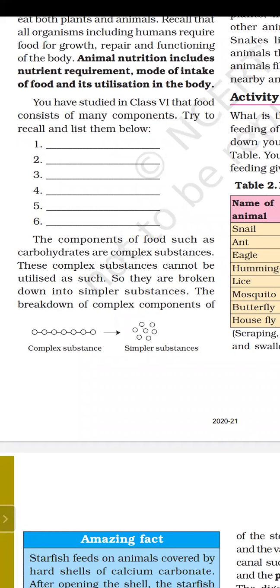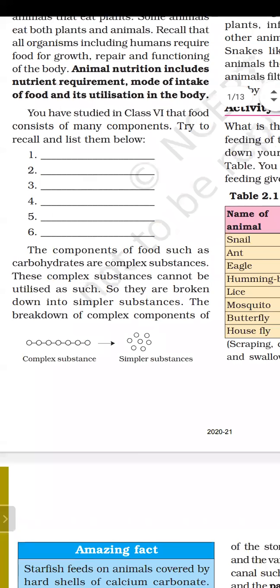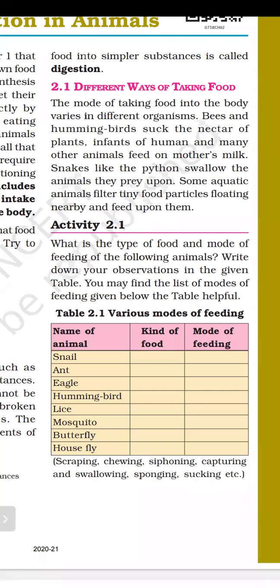This is the first important term, the first definition of this chapter. You can underline it in your book. The breaking down of complex components of food into simpler substances is called digestion.